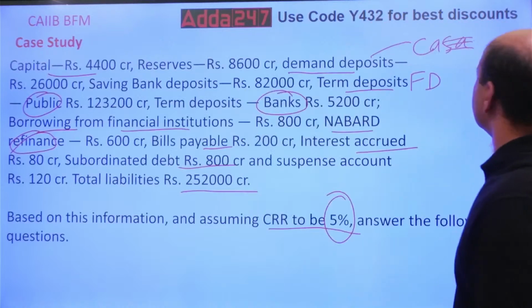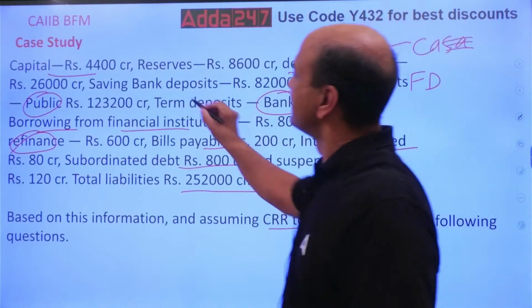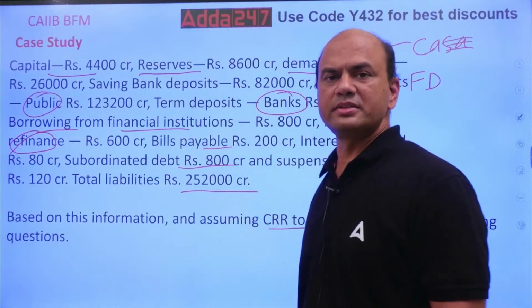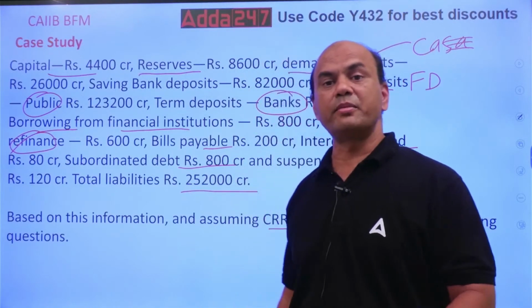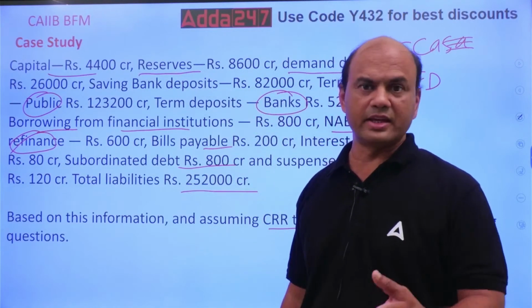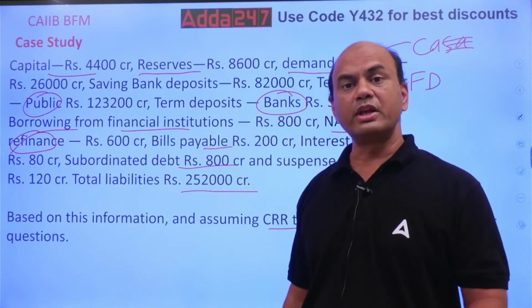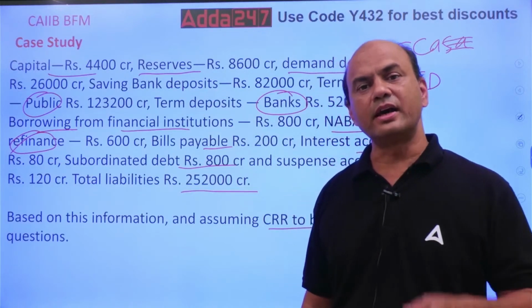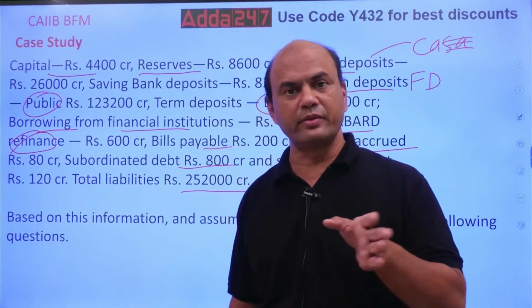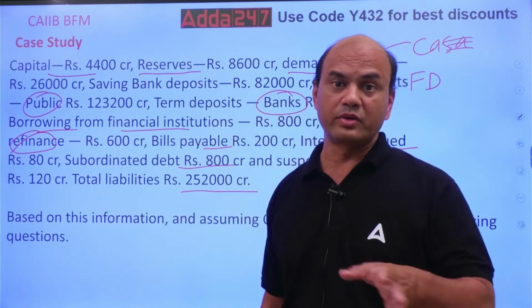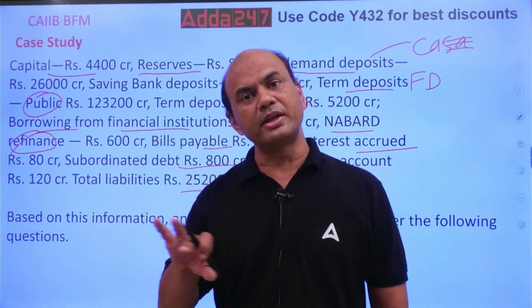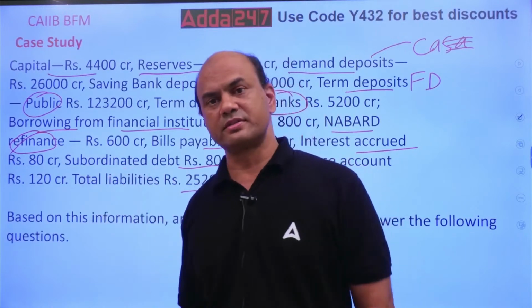Second, reserves. What do you mean by reserves? Whenever I am having a net profit in any company, what will I do with that net profit? I'll either distribute it as a dividend, or I'll keep it as a reserve for my future projects.